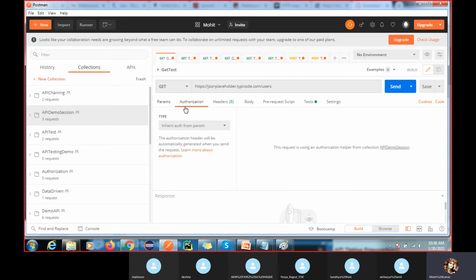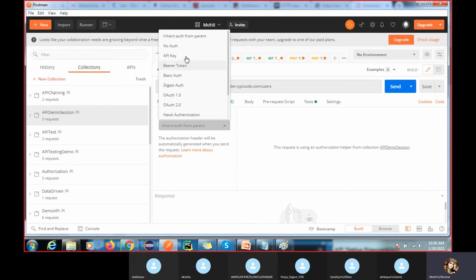This is an important thing. In an API we have multiple authorizations, like API key, bearer token, and basic auth. These are the authorization keys, and again it depends on your project which type of authentication they are going to use. Sometimes it is an API key or bearer token, and you have to give it here. Without this you are not able to access that API, right?